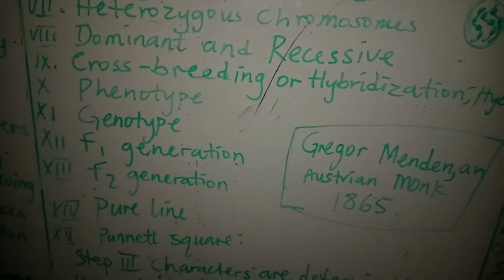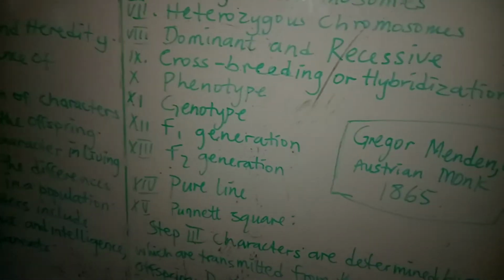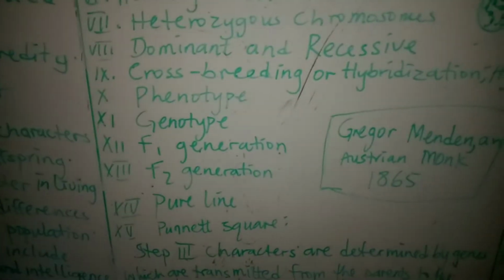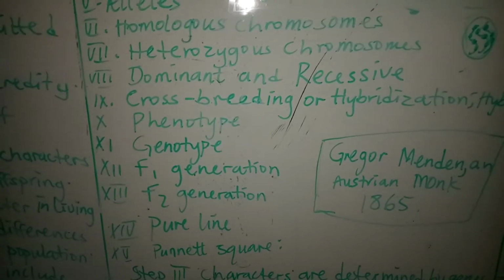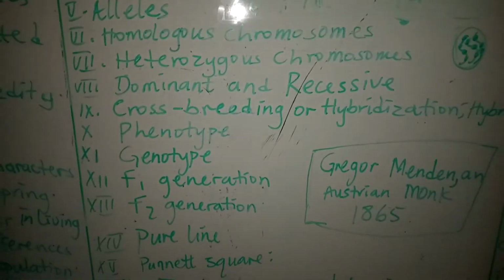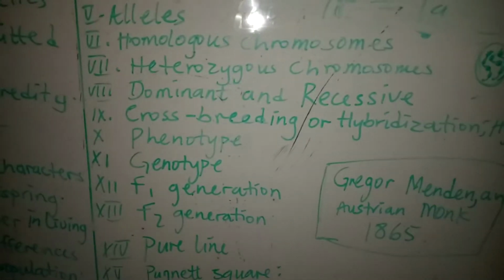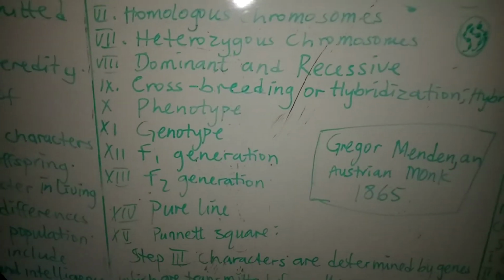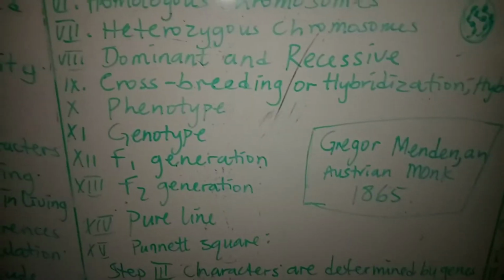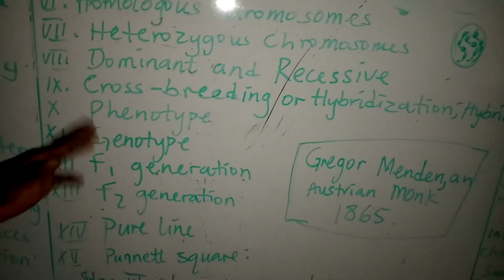Then we have phenotype. Phenotype is just the actual appearance of an organism. When we look at the offspring, what you can see is that they are all light in complexion. Meanwhile, maybe the mother is dark and the father is light. You refer to all the offspring as light. That physical appearance, when you see the children, is what we call phenotype.